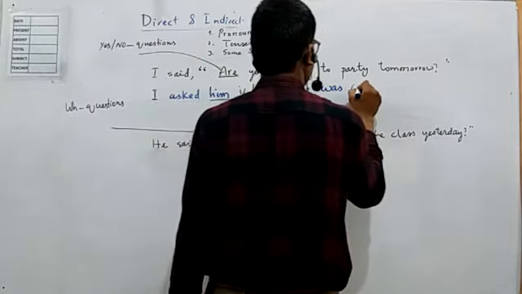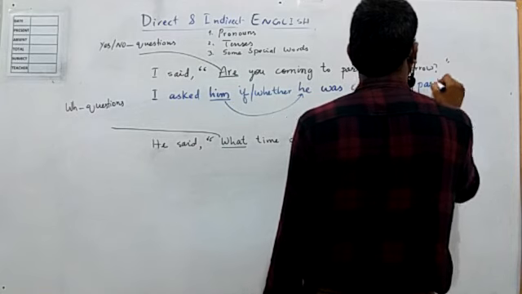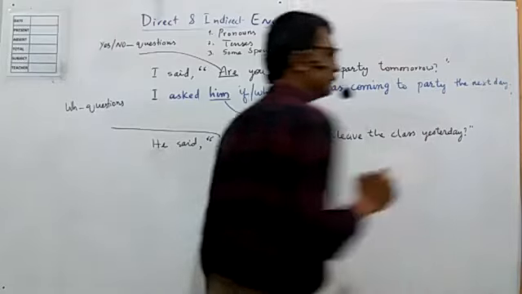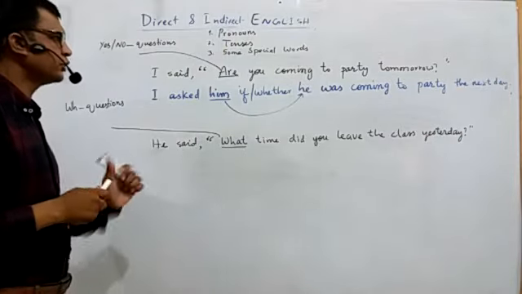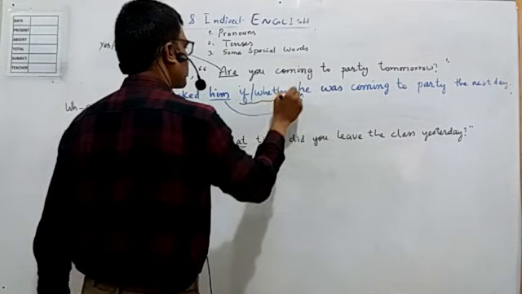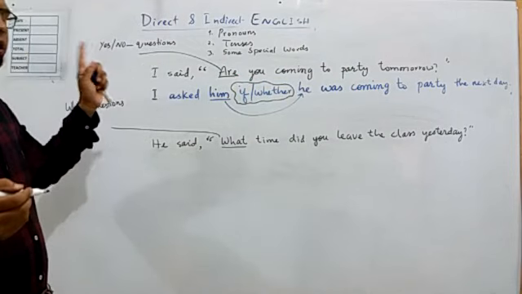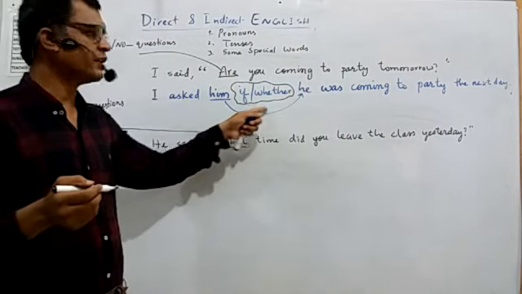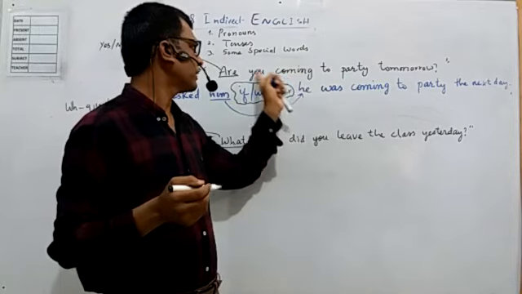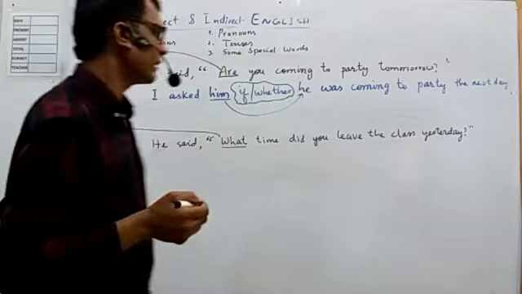Past will be was coming. If he was coming to the party the next day. Tomorrow will change into the next day. Now all three changes are there with one additional thing, which is this if and whether concept. So with all yes-no questions, when we change them into indirect, we must use if or whether. I asked him if or whether he was coming to; present continuous will change into past continuous, and tomorrow will change into the next day.